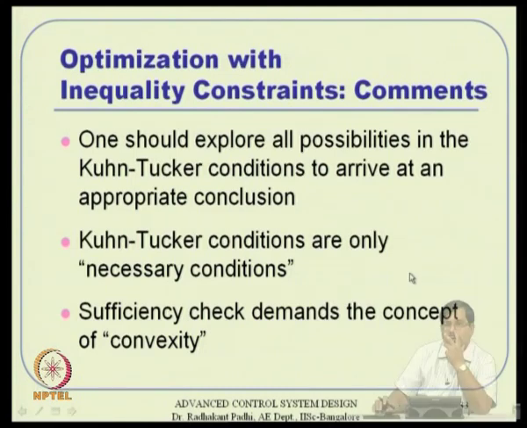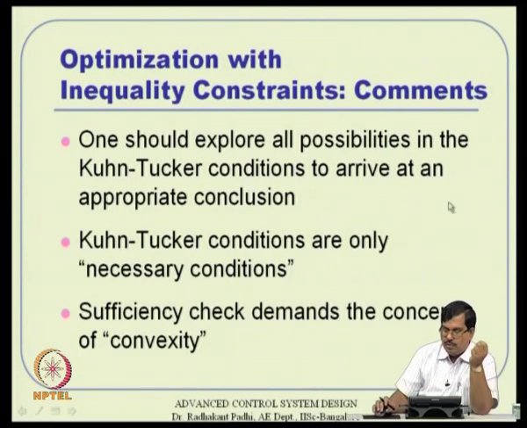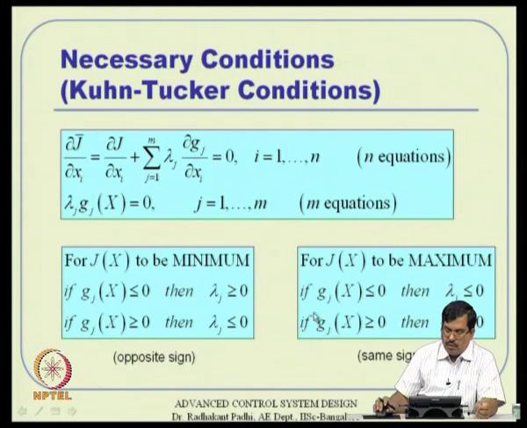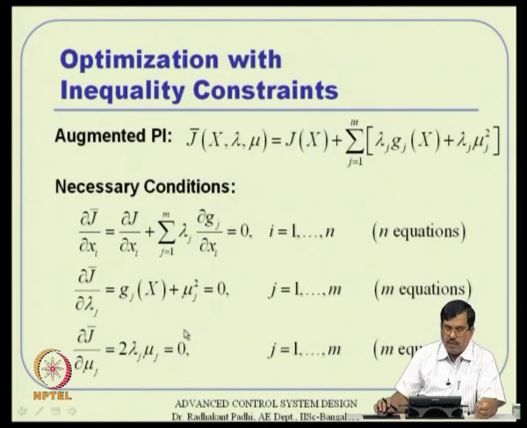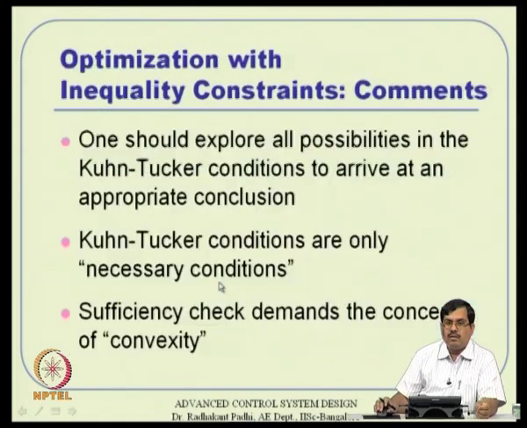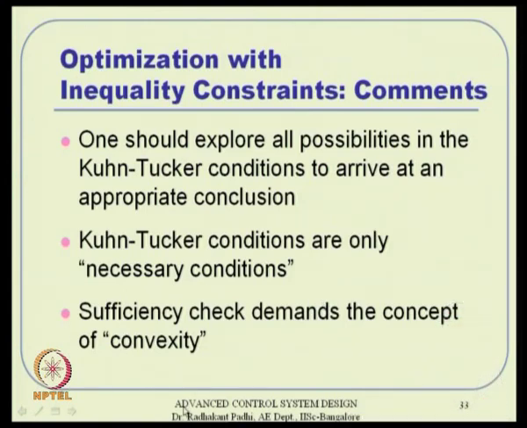So, some comments: one should explore all possibilities in the Kuhn-Tucker conditions to arrive at appropriate conclusions, and also remember that the Kuhn-Tucker conditions that we are doing are all derived based on these necessary conditions. So, certainly the Kuhn-Tucker conditions are only necessary. Now, sufficiency checks are also available, which also require the concept of what is called convexity of a function.